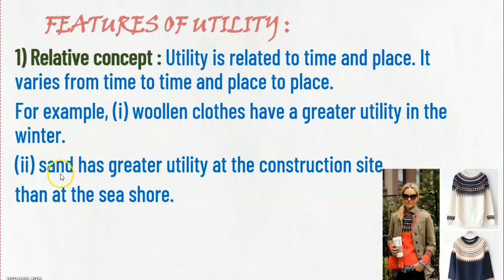Now see the second example. Sand has greater utility at the construction site than at the seashore. What we are doing here, we are transporting sand from the seashore to the construction place or to the industrial place. Therefore, by transporting goods from one place to another place, we can increase the utility of the product. So here it justifies utility is relative concept.